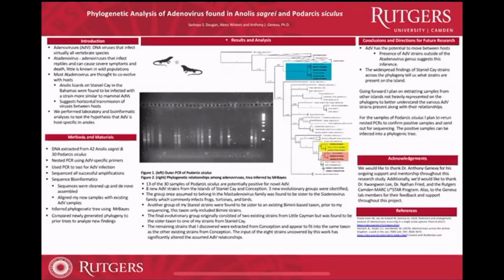Of the samples, Anolis sagrii positives were recorded and able to move on to Sanger sequencing, while the Podarcis siculus samples read positive in the first run of PCR analysis, but not the nested. Going forward, we plan on rerunning the Podarcis siculus individuals PCR testing using new reagents to solidify our positive results, and we plan on generating new phylogenies based on these positive reads we got from Anolis sagrii.